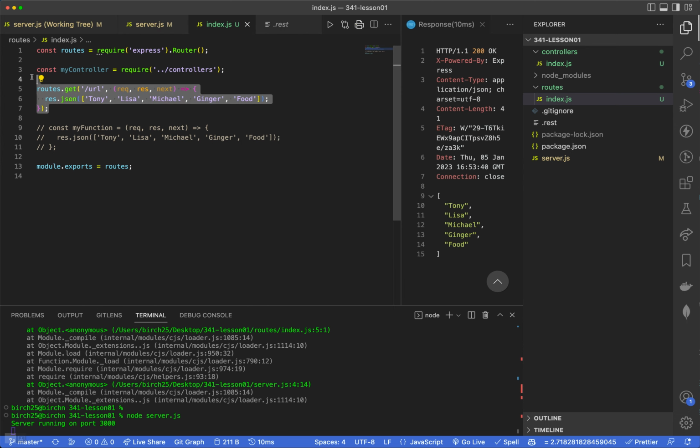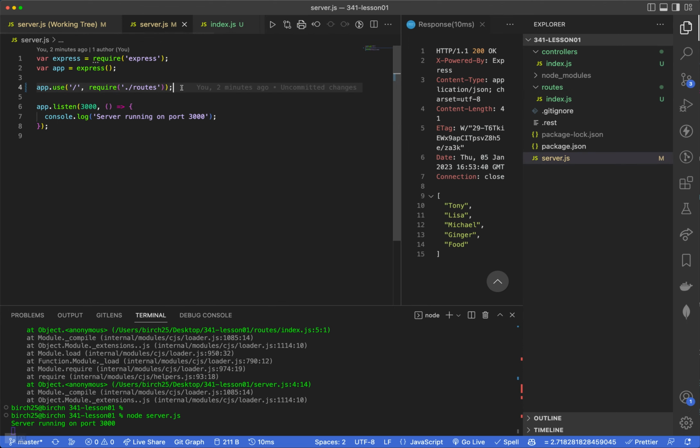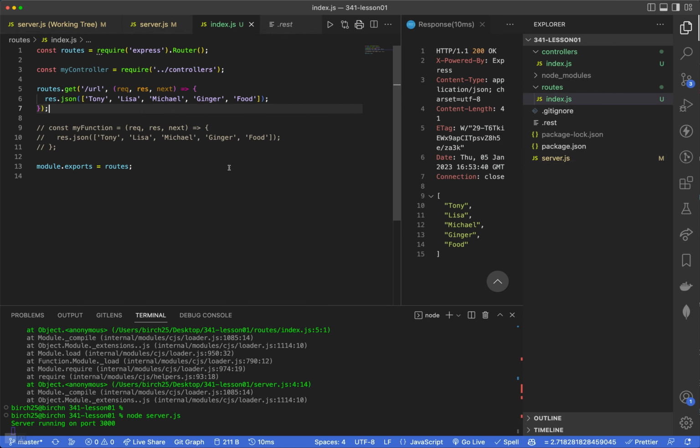This is just, we have our routes file that has this function in it. The only reason why we want to do this is to just make it more scalable. Now, if I have 1,000 routes, it's not all going to be in my server file. My server file will seriously just be the starting point for my application where everything connects. Okay, and then I can have all of my logic, all of my routes, my database connections, and everything stored in other places to make it easier to manage this.